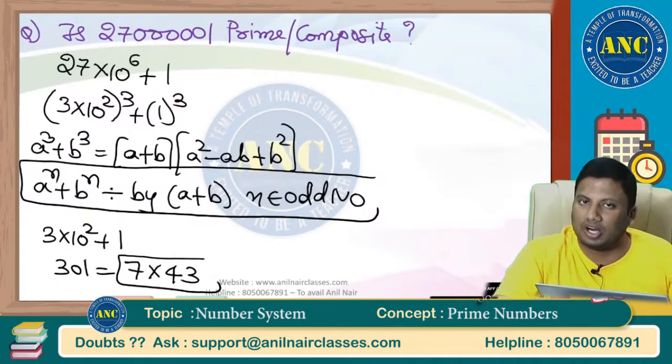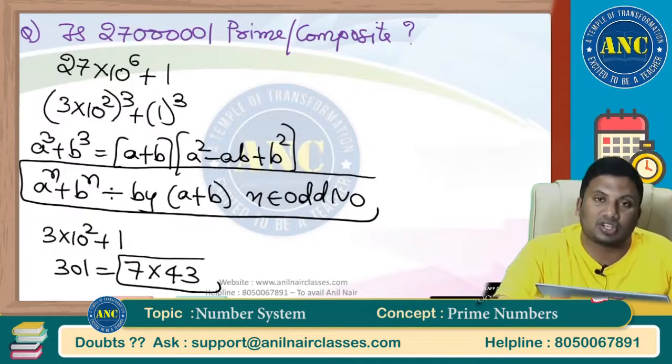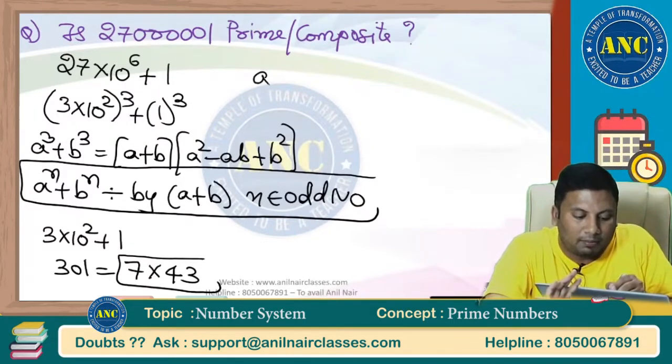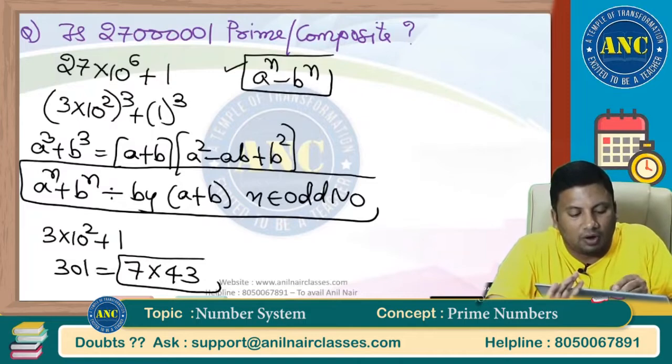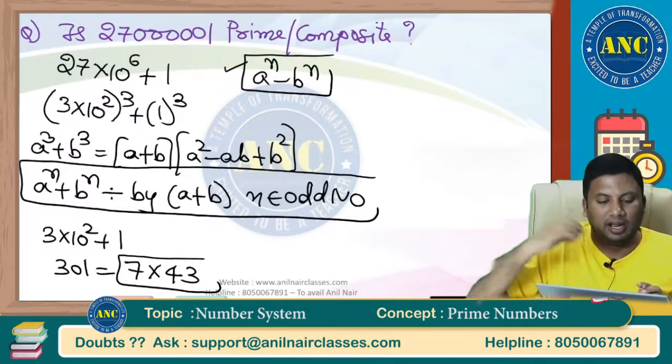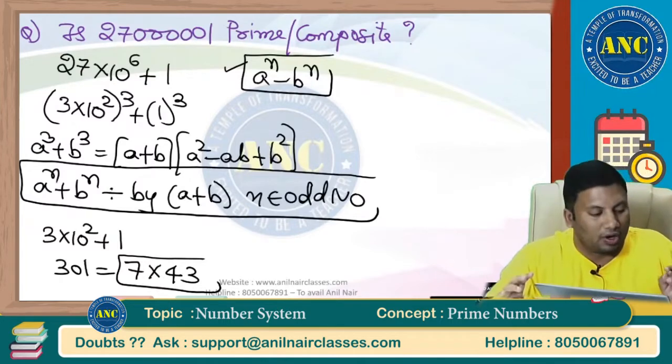2017, there is a question on prime numbers. 2018, there is a question on prime numbers. 2019, application of that prime number concept is there. I hope the idea is clear. Problem number 3: how to write the number in the form a power n minus b power n. This is the basic variety. Now see here, fourth question. I hope the idea is clear.